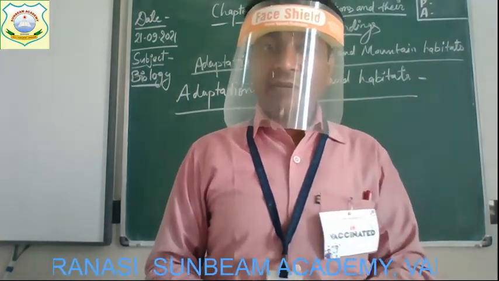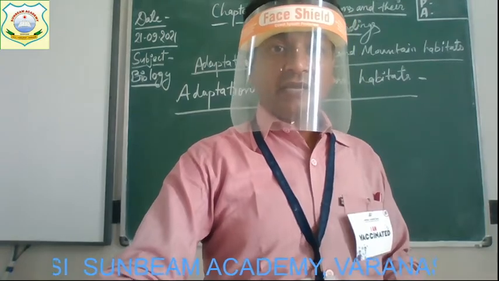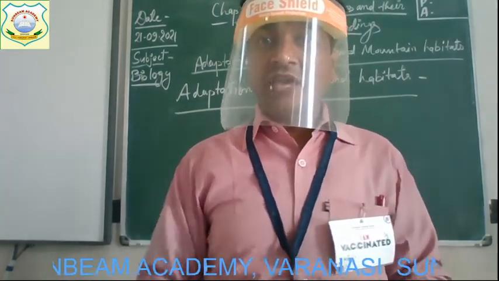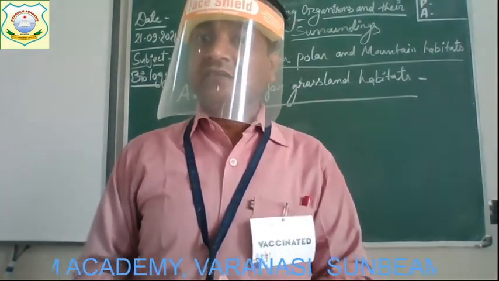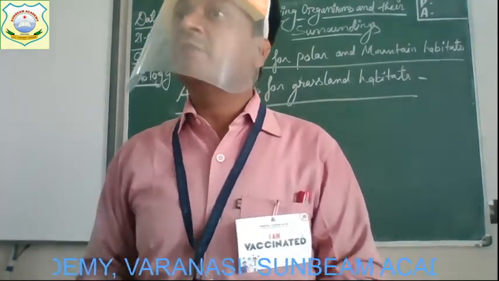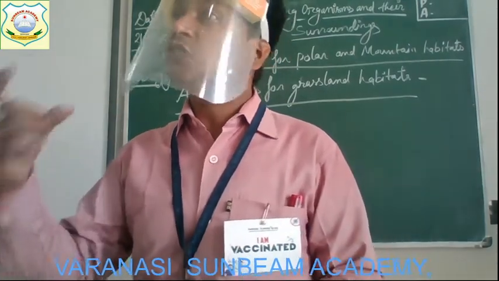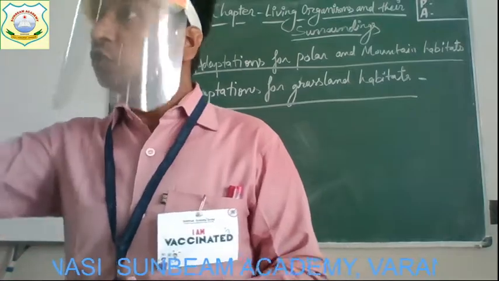The grassland habitat, children. The animals adapted to live in such a habitat as they have certain changes in their body, like they have strong, flat hind teeth for chewing the plants. The teeth in the mouth are what? Strong teeth. The back teeth are strong, like we have molars and premolars. This is used to grind.